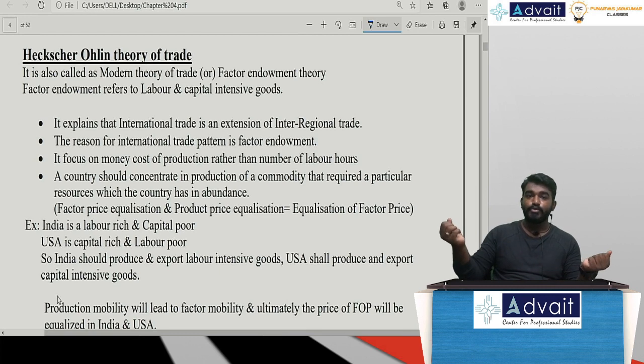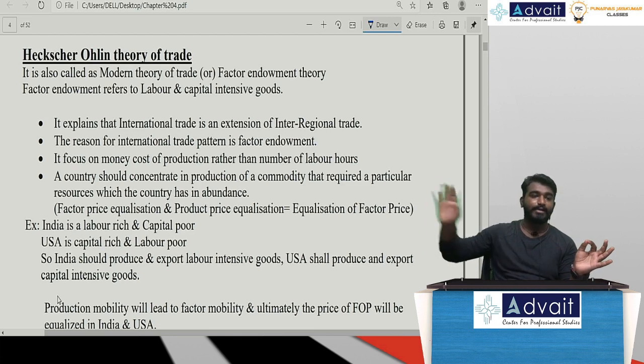So we need to produce in the nature of goods in which we have abundance. In India, labor intensity is more, so we produce more labor intensive technology goods. In USA, they have more capital, so they concentrate more on capital intensive goods.